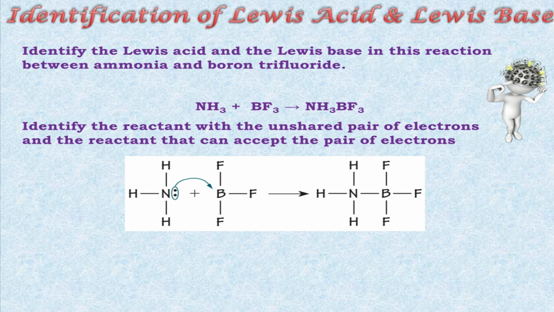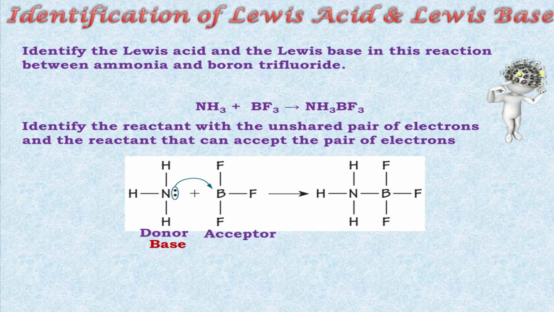In this equation, nitrogen has a lone pair, therefore it will donate that lone pair. And boron is from group 3A. Its valence shell is incomplete, so it will definitely accept a lone pair. Ammonia is the donor, so it is considered a base.